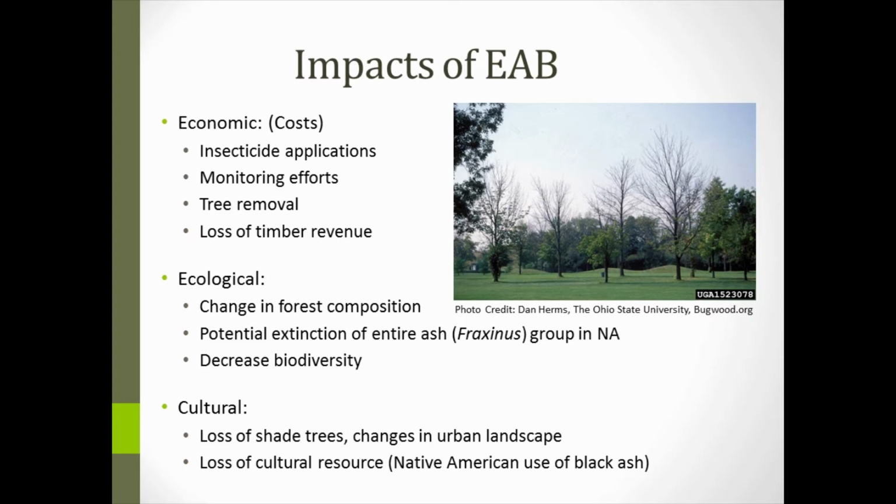EAB is also going to have several major ecological impacts. We're going to have some shift in the composition of our forests, which can have trickle-down effects to other organisms in the ecosystem. In a worst-case scenario, we could be facing the potential extinction of an entire group of ash species in North America. As a result of ash being removed from both the urban and forest settings, our overall biodiversity is going to go down.